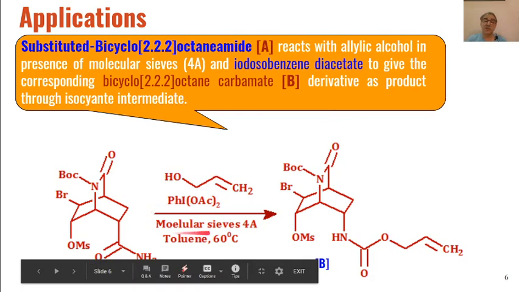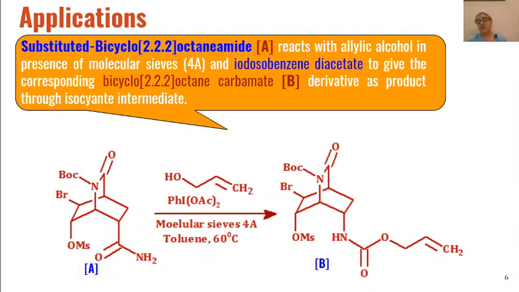In addition, molecular sieves are added to the reaction mixture so that they can remove water immediately, because molecular sieves absorb water, and absorption of water by molecular sieves leads to the exclusive formation of carbamates, and due to the absence of water, hydrolysis of carbamates to amines will not take place.